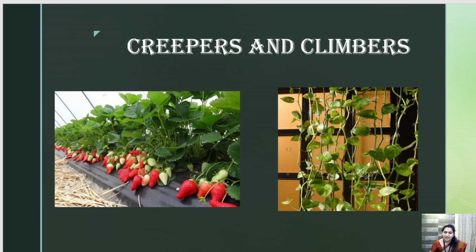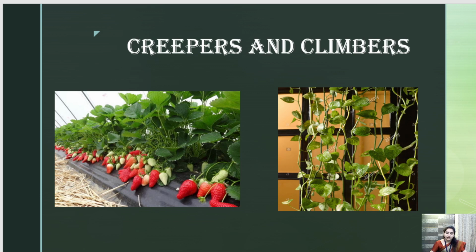You can see the stem is folded downwards, not straight, and they cannot stand straight. Whereas in the next figure, this is a money plant and it is climbing above and above. It can even cover the whole wall of your house. So it is called a climber.